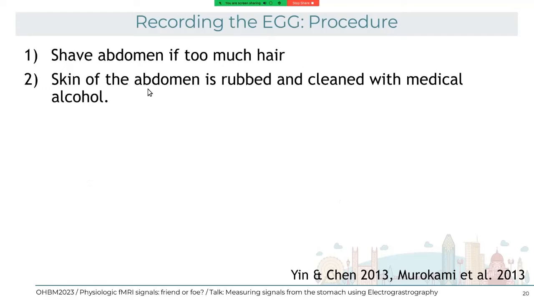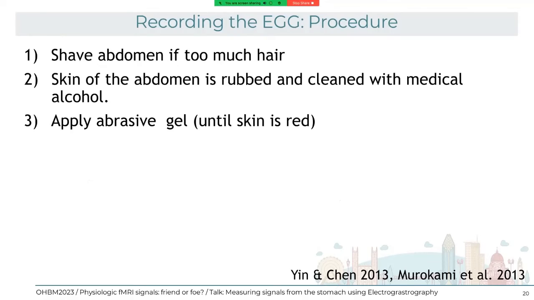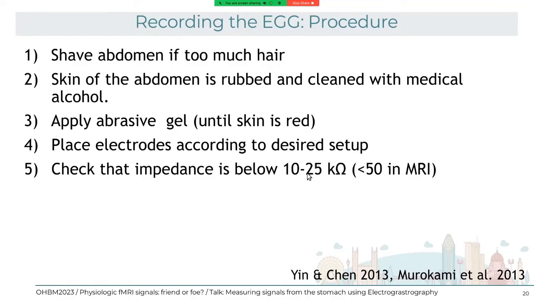The research assistant is often afraid, but you really have to rub the skin for this to work. Then place the electrodes according to the setup. Check that the impedance is below 10 to 25 kiloohms. In MRI, we can go up to 50 kiloohms. Then make sure that the subject is comfortable and able to stay in the same position without moving, especially coughing or anything. Note any movement that happens in the recording, especially coughing, sneezing or talking.